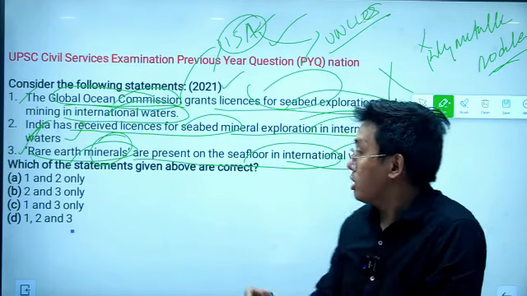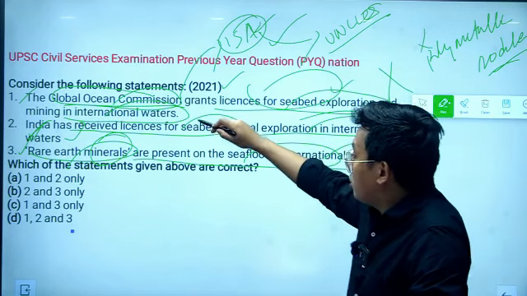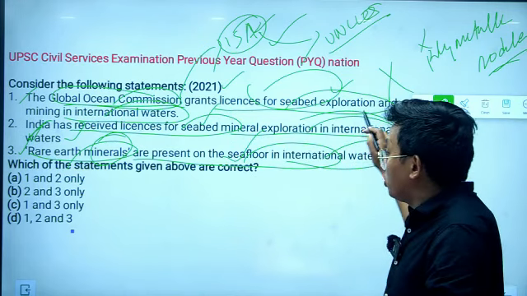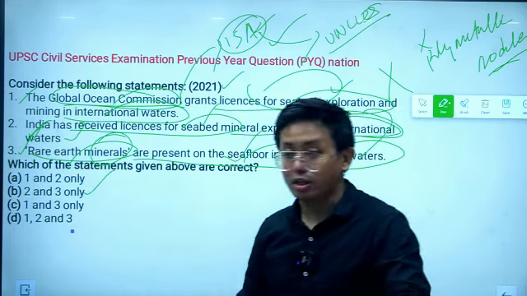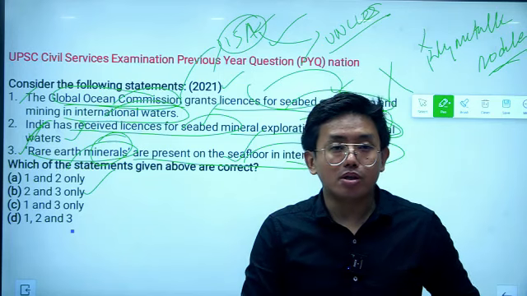So in this question, statement 1 is incorrect and statements 2 and 3 are correct. So the answer is B, which is 2 and 3. This type of question is asked in UPSC.